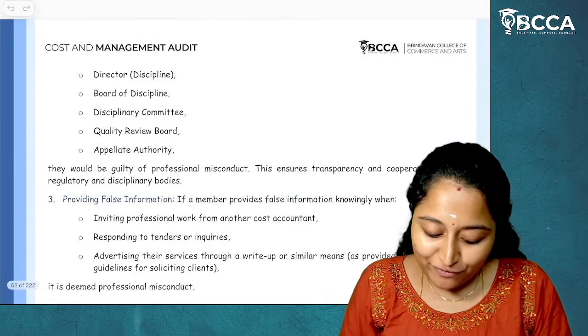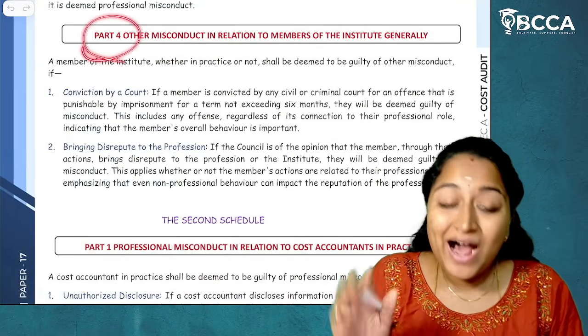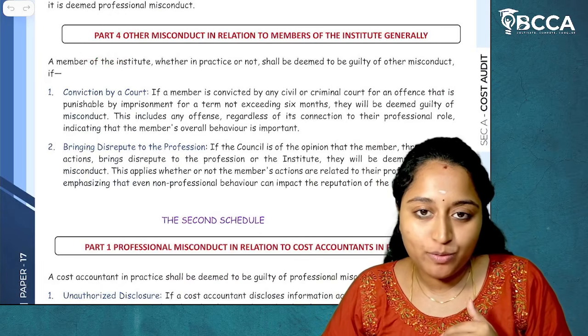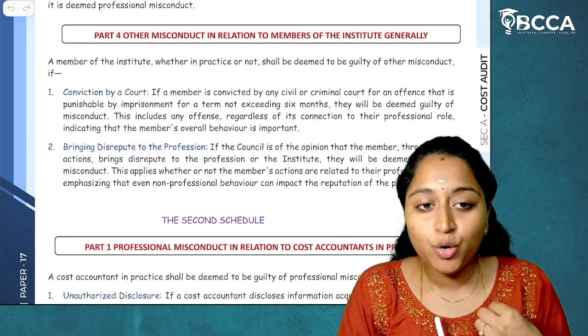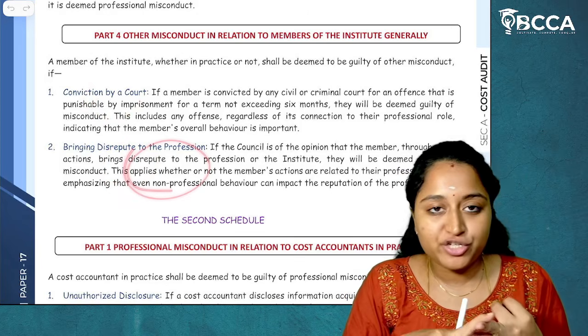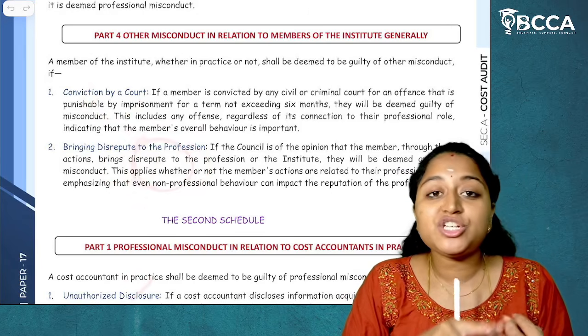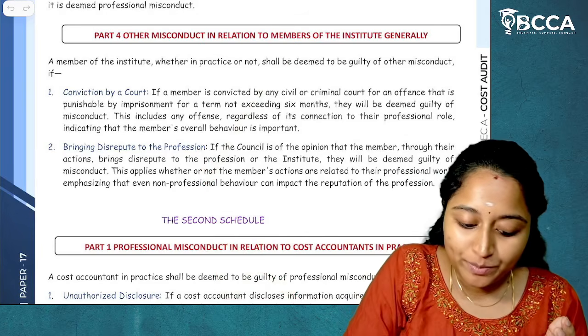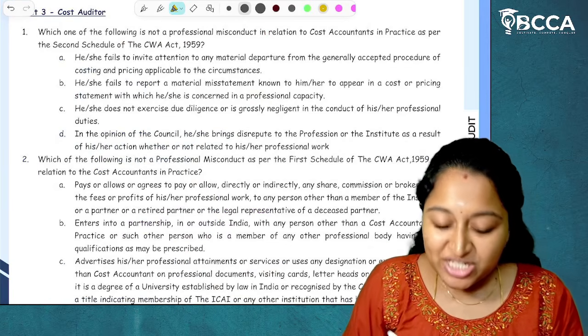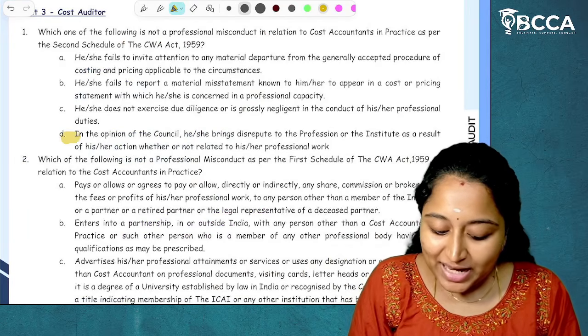In first schedule we have 4 parts, and in part 4 other misconduct in relation to members of institute generally, there are 2 points which are given. One is conviction by a court and the other is bringing disrepute to the profession. So bringing disrepute to the profession is not from the second schedule, it is from the first schedule. I hope it is clear. So here in the question they have asked about second schedule, and the answer is option D.